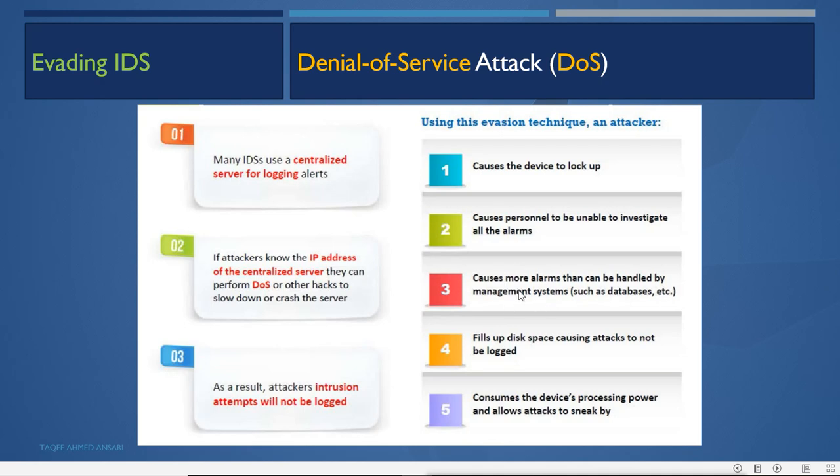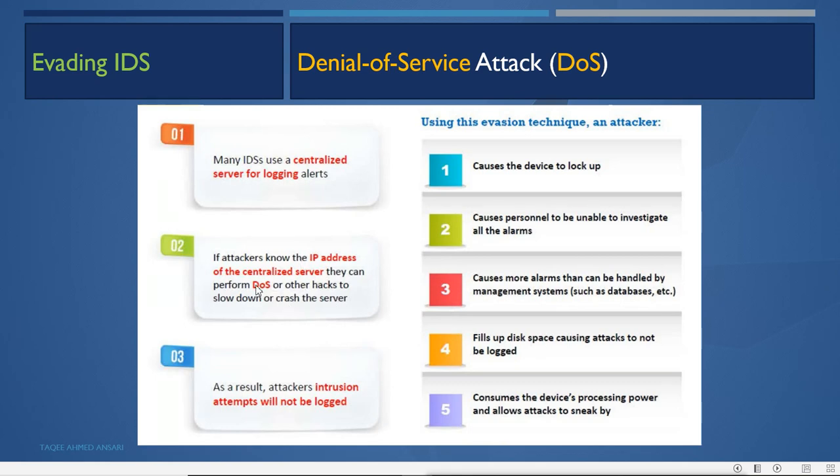The attacker can generate more fake alarms than the management or administrator can handle, or maybe the database might not be able to handle. It fills up the disk space, causing the attack not to be logged. And also it can fill up the hard disk space. Remember, the log is being written onto the disk.